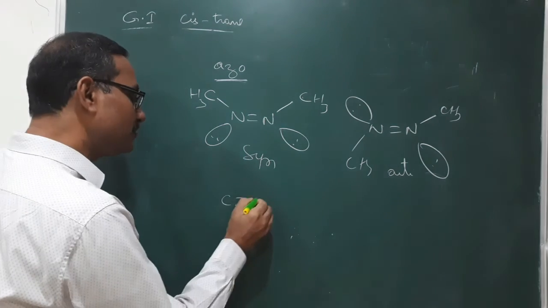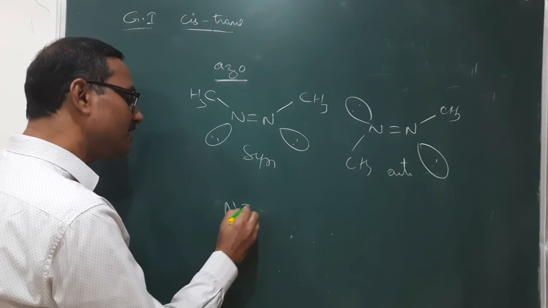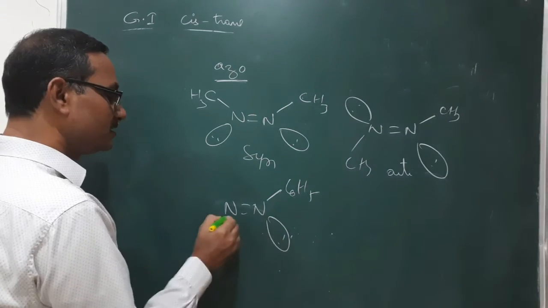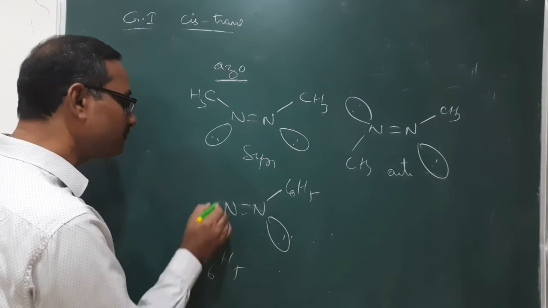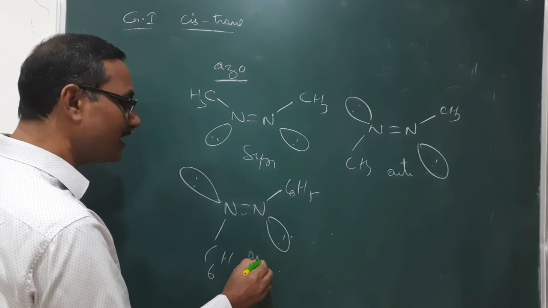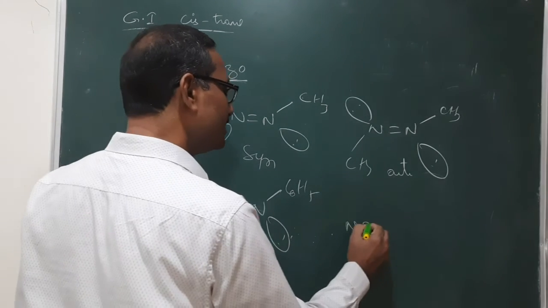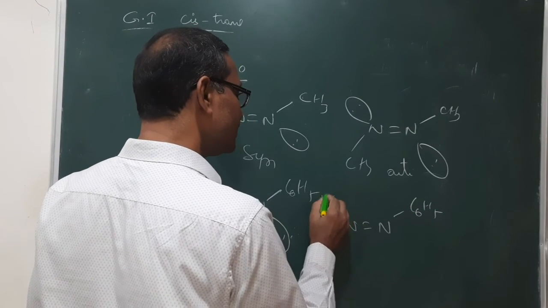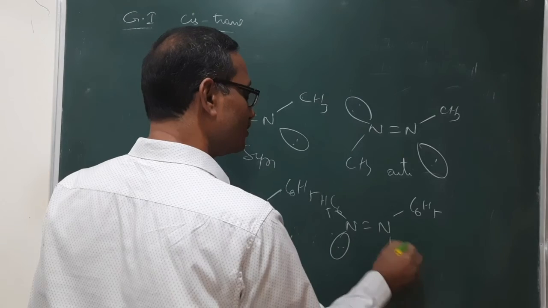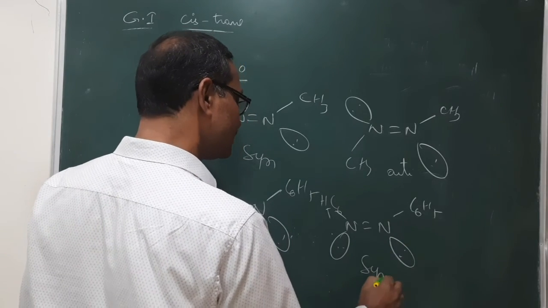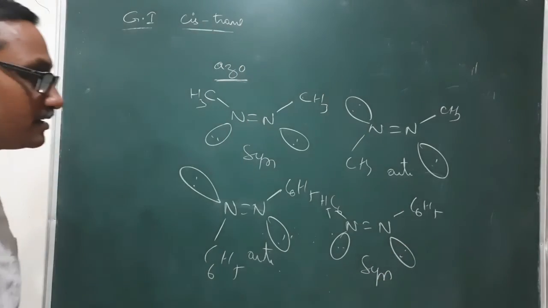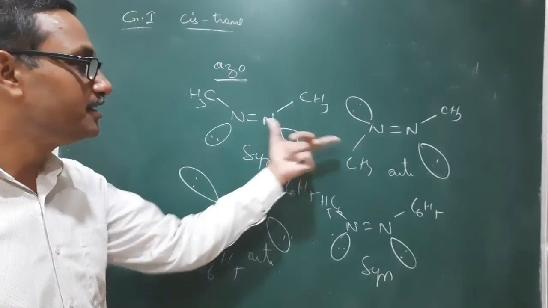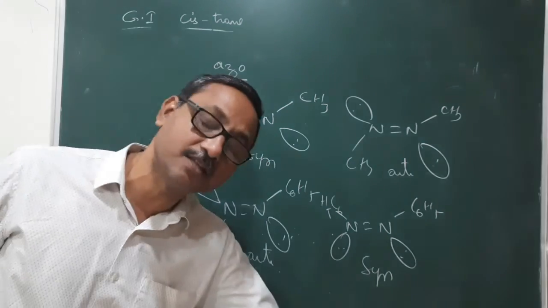Similarly, you take C double bond, here N double bond N, here C6H5, here C6H5, it is anti. Here N double bond N, here C6H5, C6H5, lone pairs are there, it is syn. So these two are geometrical isomers with each other. These two are also geometrical isomers with each other.